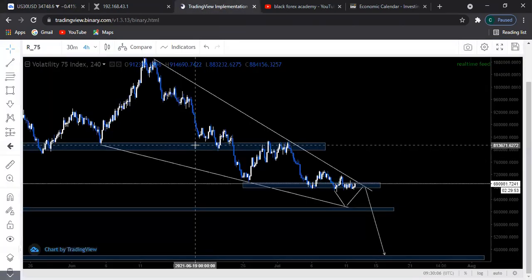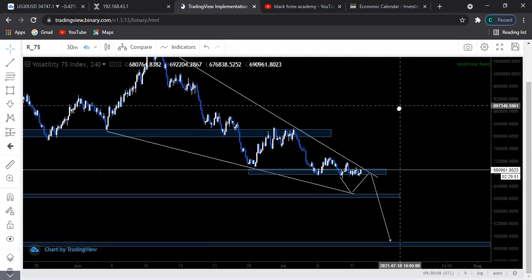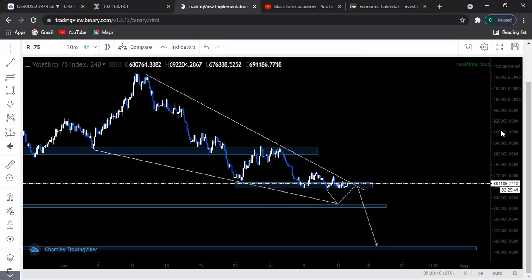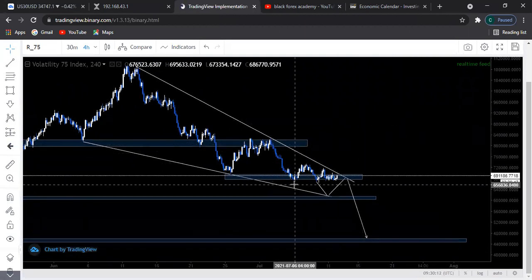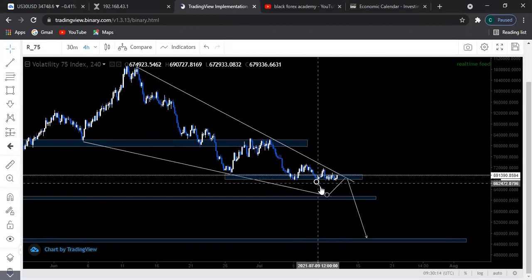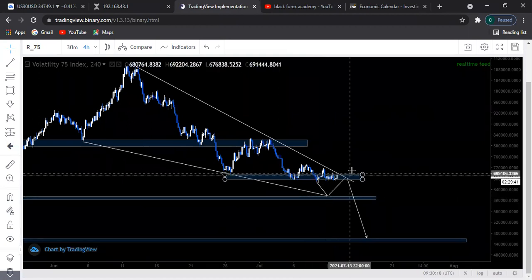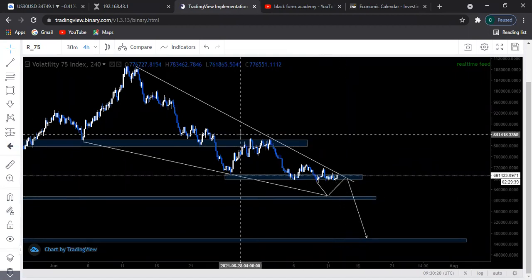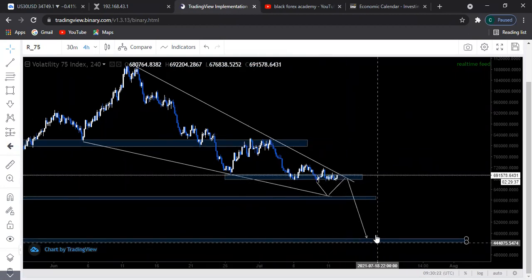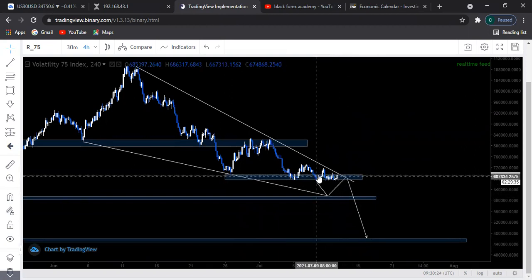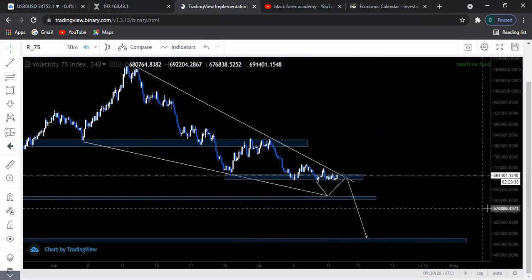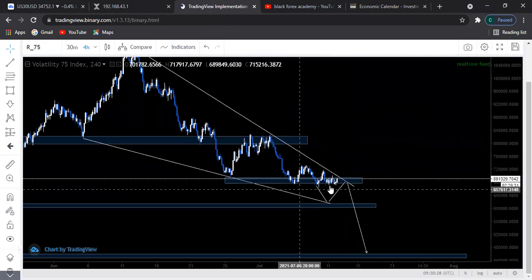Let's look at the Volatility 75. I did send this setup, I think, on Thursday or Friday in the group, telling you that I'd be expecting to see prices break below this support area and retest here, come back and retest, give us a third touch on this descending trend line before we push lower. But the prices did not break below here. They have just been consolidating in this zone.